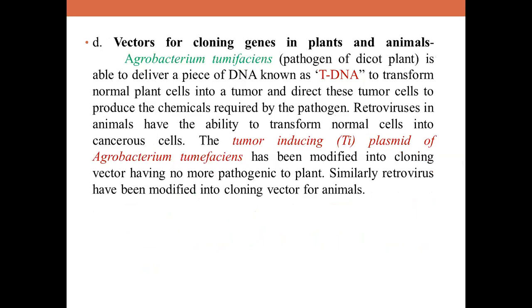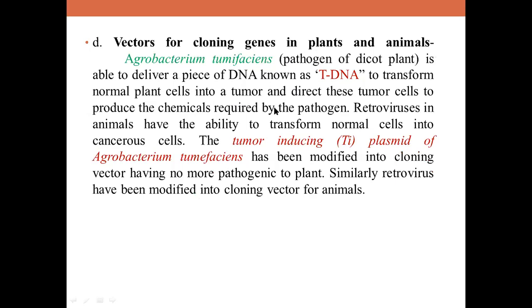Now moving ahead, we have to understand vectors for cloning in plants and animals, children. So in plants we have a specific vector that is called the Ti plasmid. Okay, and what is this Ti? Ti is for tumor inducing plasmid. And where is it present? It is present in a soil bacterium, that is Agrobacterium tumefaciens. And this naturally is a pathogen of dicots. It lives in soil and it causes a disease. Okay, it causes tumors actually.